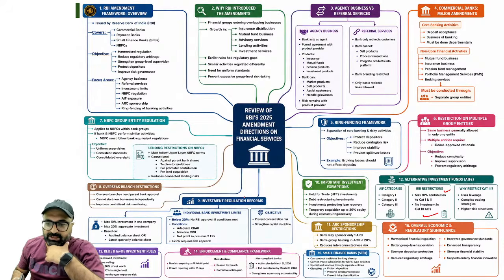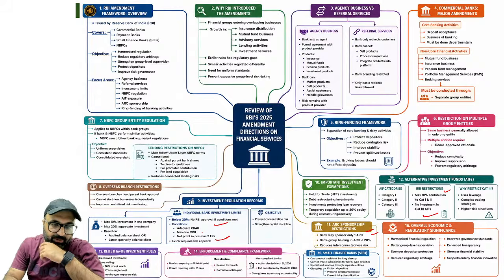Say yes or no, this is absolutely correct: if we talk about ARC sponsorship of a bank, the restriction is only one, bank group holding is up to 20%. If it is more than this, then you need RBI approval for this. Greater than 20%, RBI approval is required. Below 20%, no RBI approval is required.